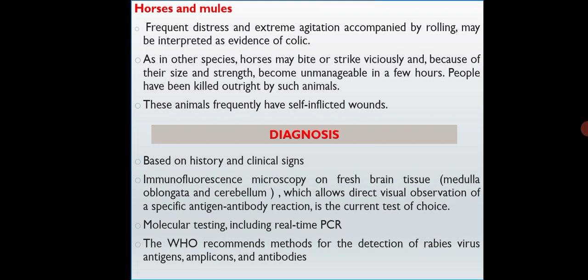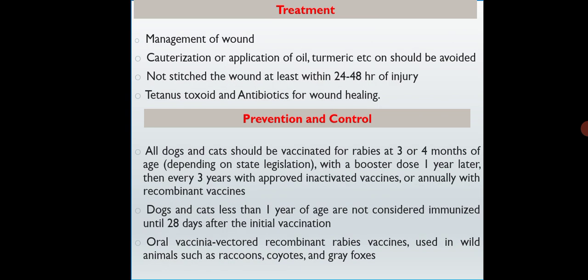The next is the diagnosis of rabies infection. Based on the history and clinical signs, one can confirm the rabies infection, and also by using immunofluorescence microscopy on the brain tissues, which allows direct visualization of antigen and antibodies. Molecular testing like real-time PCR can also be used. The World Health Organization recommends methods for the detection of rabies virus antigen, amplicons, and antibodies. So next is treatment. Here the management of the wound is one of the important things, along with tetanus toxoid and antibiotics for wound healing.